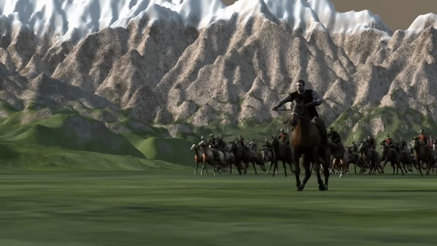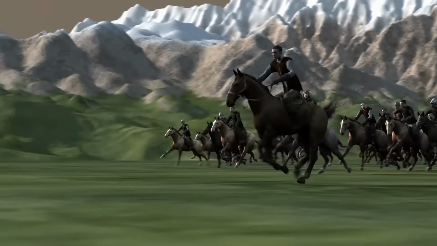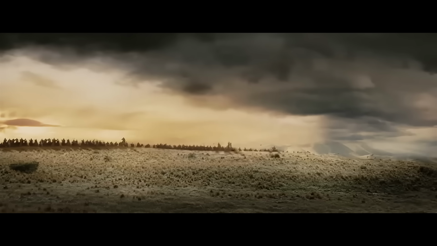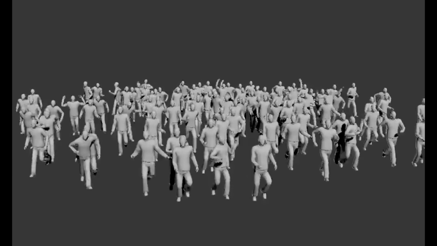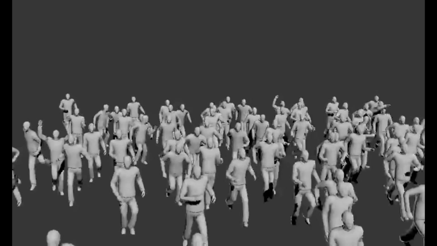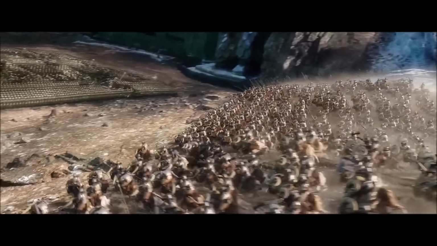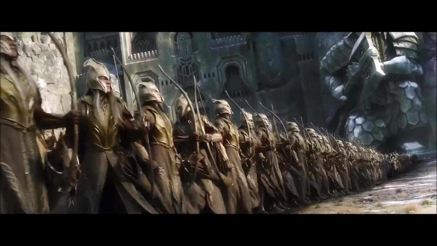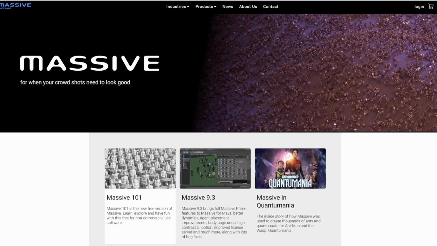And for those who are wondering, what exactly is Massive and where does it come from? Massive was originally created for use in Peter Jackson's Lord of the Rings film trilogy. Subsequently, the company Massive Software was created to bring this technology to film and television production around the world. Since then, Massive has become the leading software for crowd-related visual effects and autonomous character animation. Now, for those who like to download this, you can simply come through and download it.